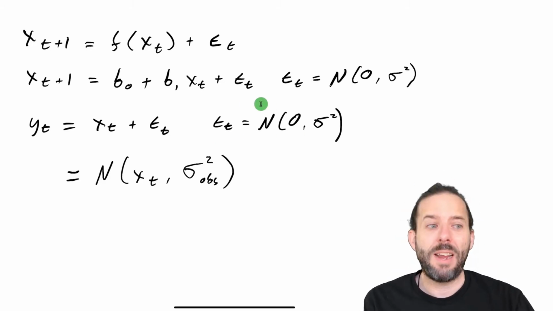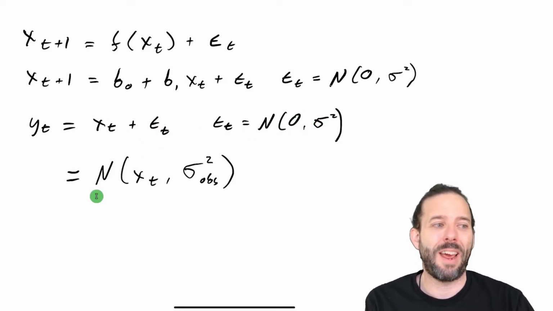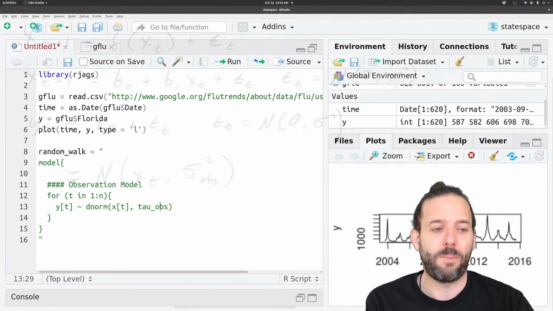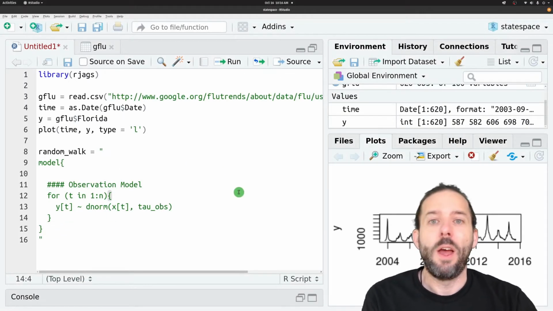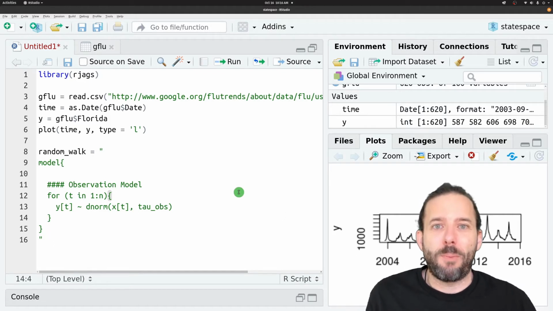So instead of having x at t plus a normal distribution with a mean of 0, we can write that exact same thing as a normal distribution with a mean of x at t and the same variance. So that's our observation model.